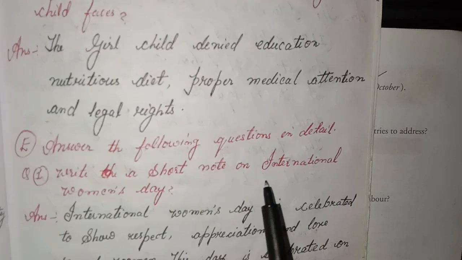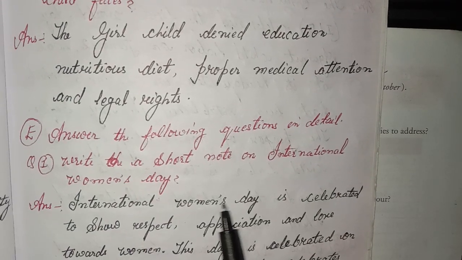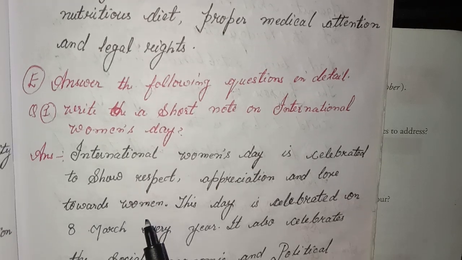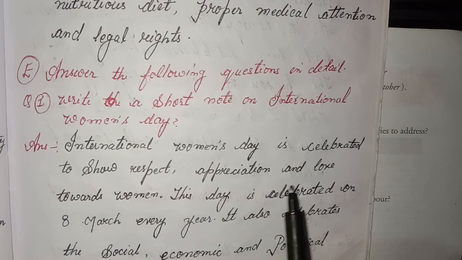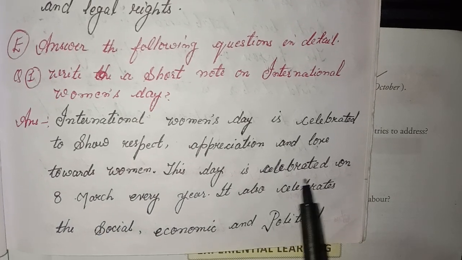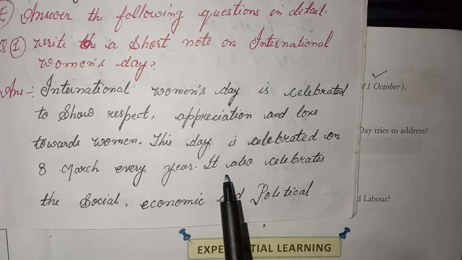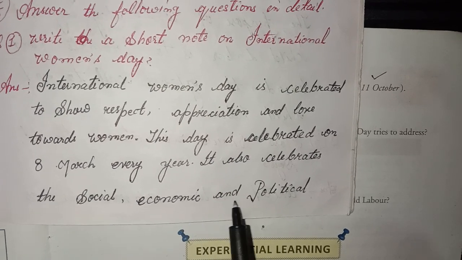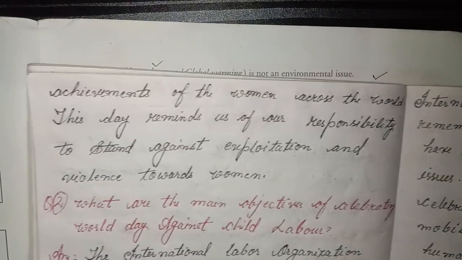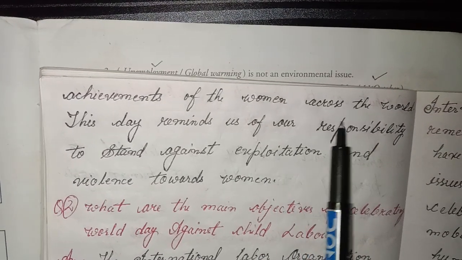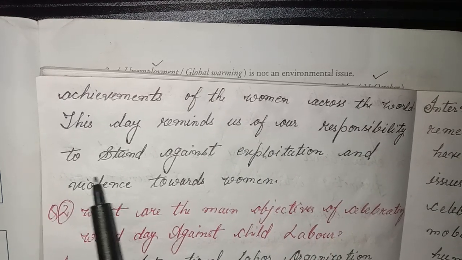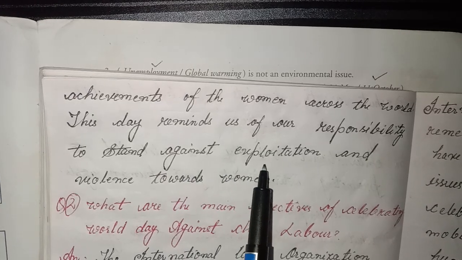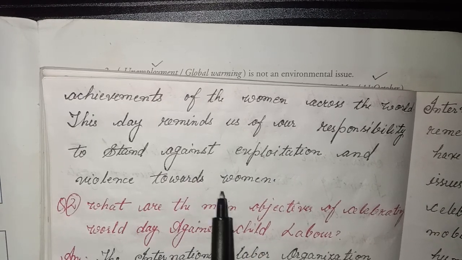E. Answer the following questions in detail. First, write a short note on International Women's Day. Answer. International Women's Day is celebrated to show respect, appreciation, and love towards women. This day is celebrated on 8 March every year. It also celebrates the social, economic, and political achievement of the women across the world. This day reminds us of our responsibility to stand against exploitation and violence toward women.